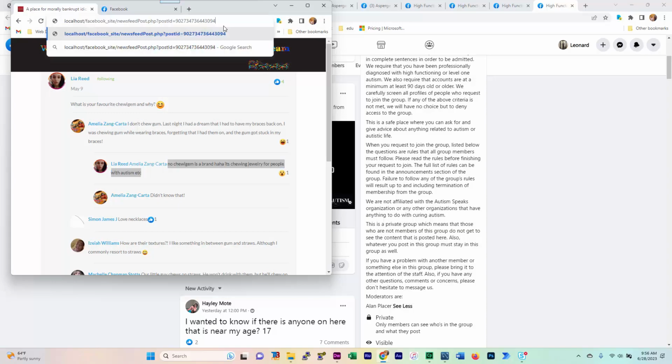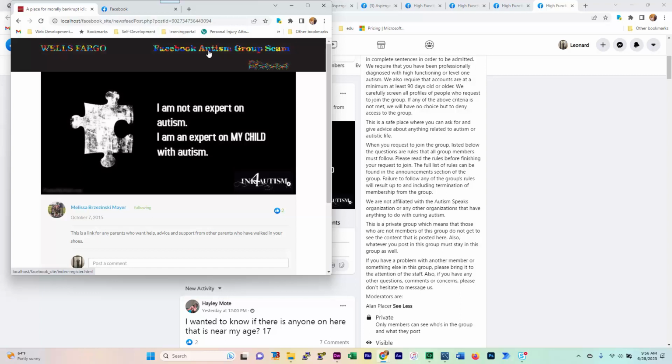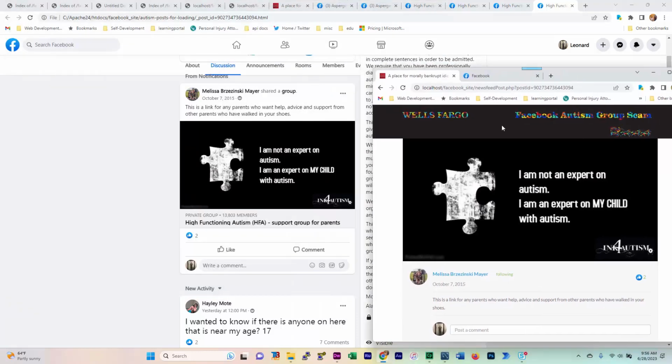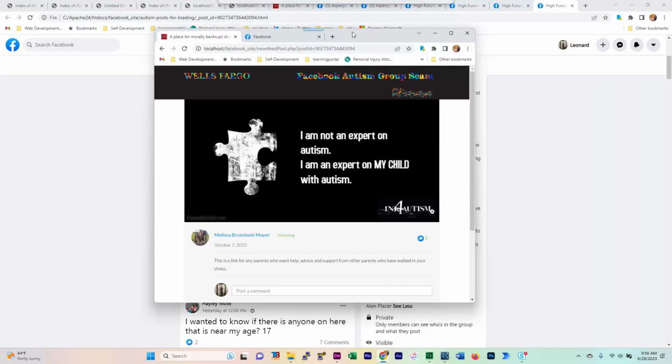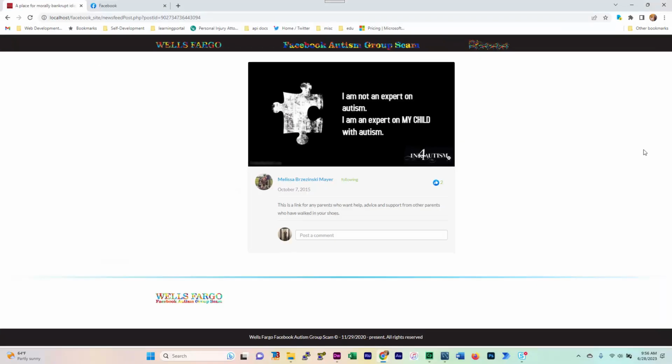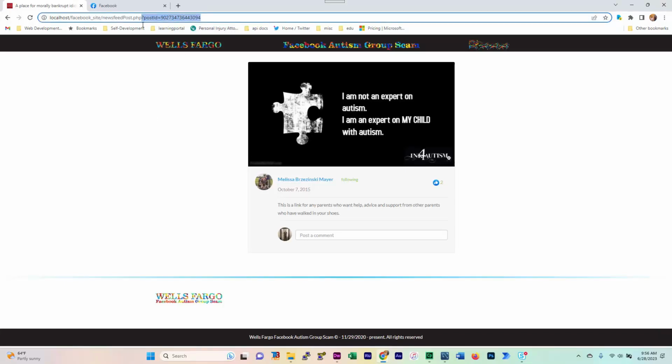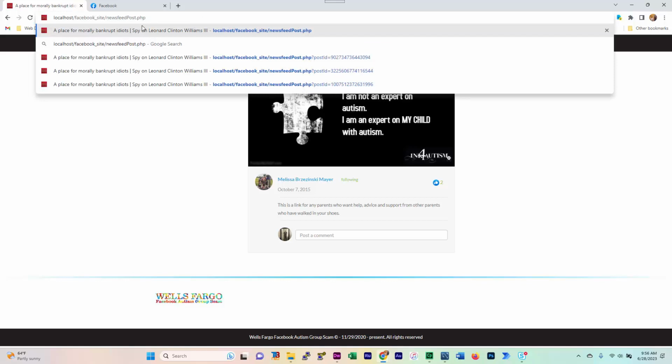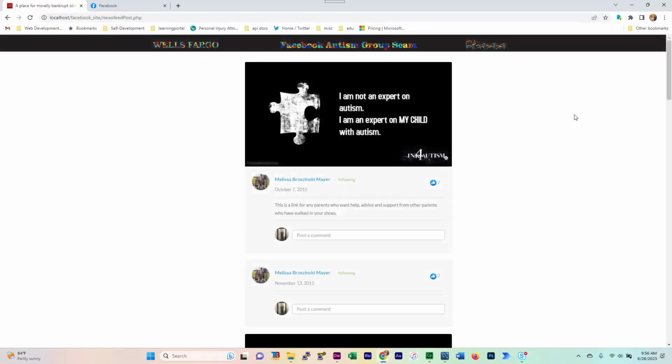Now I've got this UI set so that I can look at one individual post, or I can look at all the posts that have loaded. This UI right here is made to load straight from my database. I don't have any form input buttons, and there are some other shortcomings of this UI, but this is to load straight from the database. And of course, now if I erase this post ID parameter, we'll have a bunch of them.